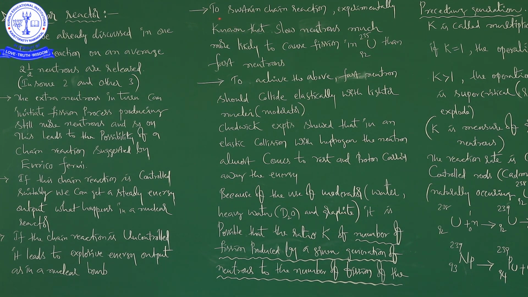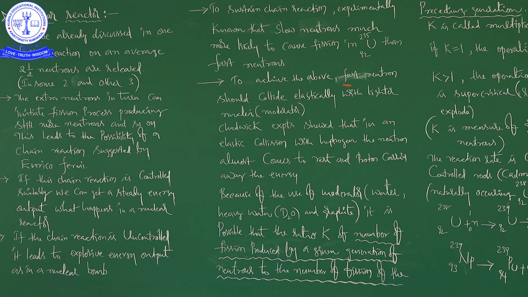So what is our requirement? In a nuclear reactor, we have to decrease the speed of the neutrons to sustain the chain reaction.